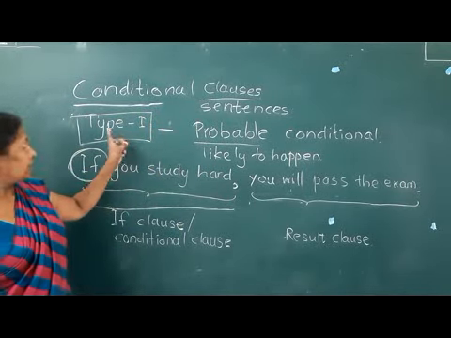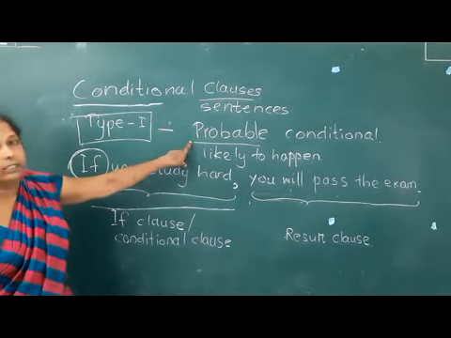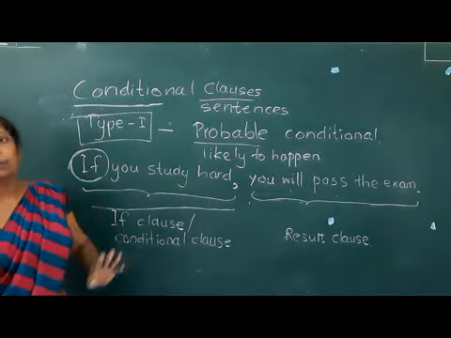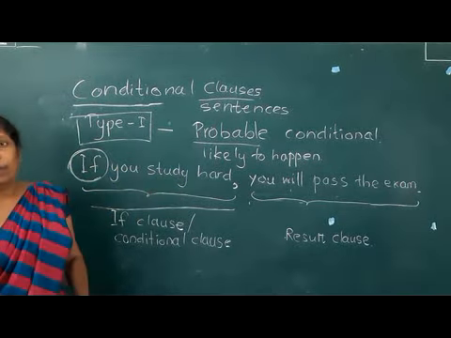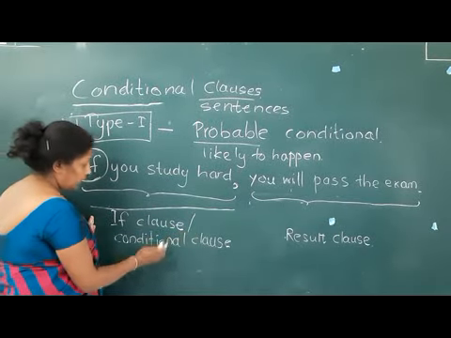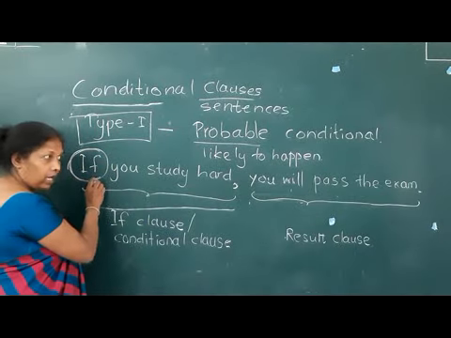Out of that, the first type we call probable conditionals or probable conditional sentences. We'll see how we can make a probable condition. Now you know that in a probable condition we have two parts. The first part we call the if clause or the conditional clause, which is with the conjunction if.